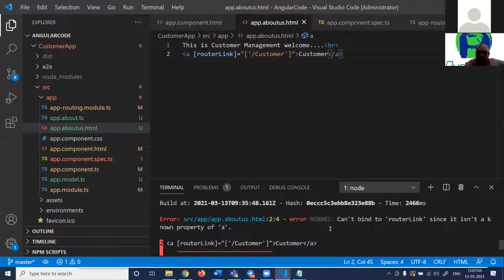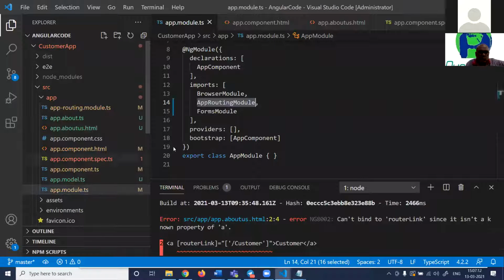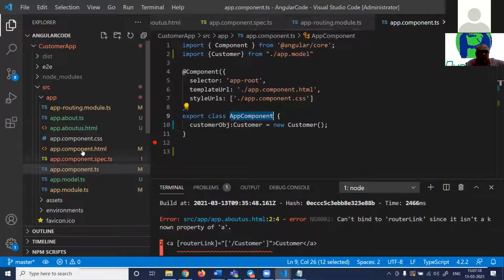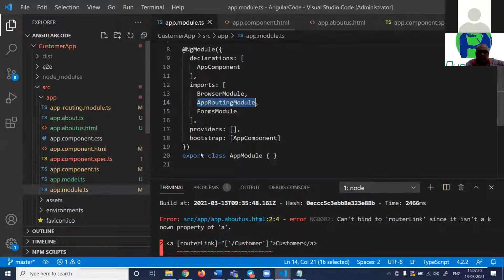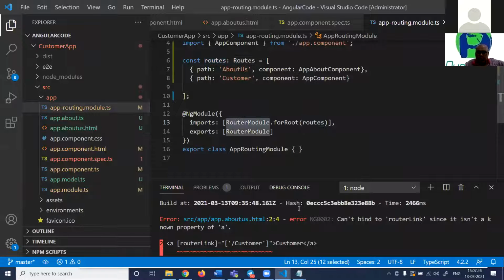Cannot bind router link since it isn't a known property. This error would come if the routing is not loaded, but you can see this is app routing module, and app routing module loads the router module.